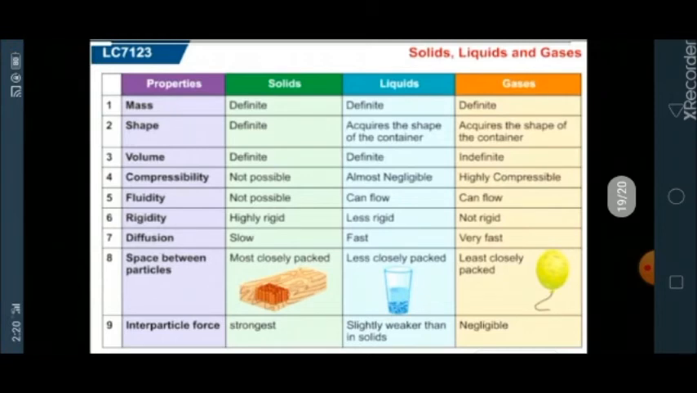Students, we have studied about the properties of three states of matter, solid, liquid and gas, and now we are going to discuss about the differences between them. If we talk about the properties like mass, shape and volume, then solids have definite mass, shape and volume, while liquids have definite mass and volume but no definite shape, whereas gases have definite mass but no definite shape and volume. Now let's come toward the next property, that is compressibility.